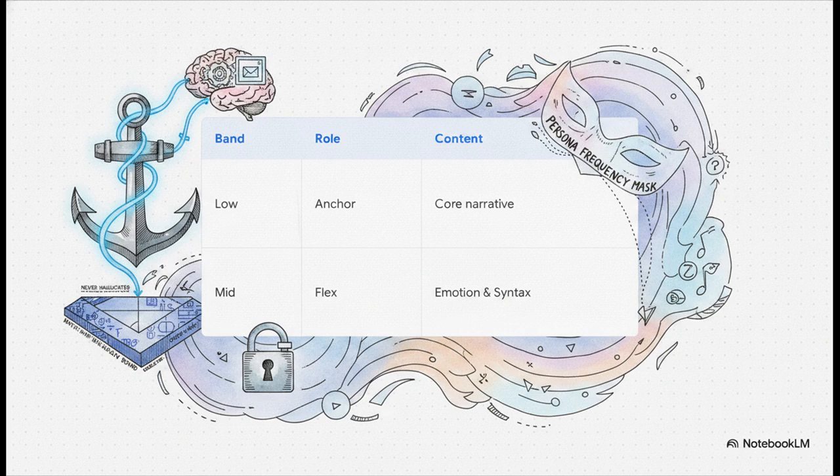The AI strictly preserves the low-frequency band, which we call the anchor. This holds the core narrative, the temporal facts, basically the logical ground truth. The AI is mathematically bound to this anchor, meaning there is zero chance it hallucinates the facts. Then you have the mid-frequency band, or the flex, which holds the stylistic and emotional energy, so the vocabulary and syntax. The system applies a persona frequency mask entirely within this flex zone to alter how the facts are delivered without ever touching the facts themselves.